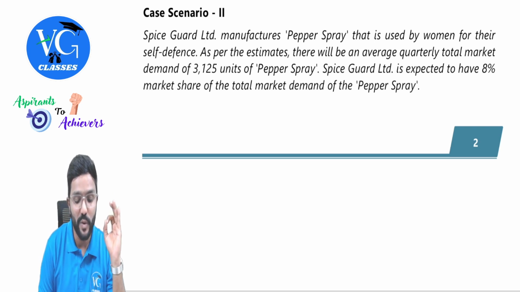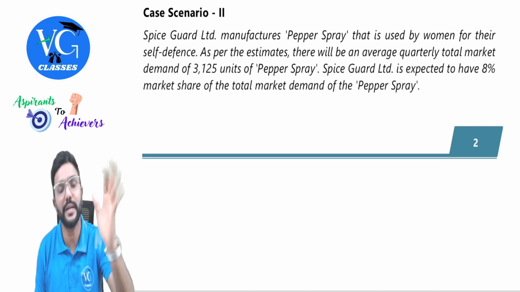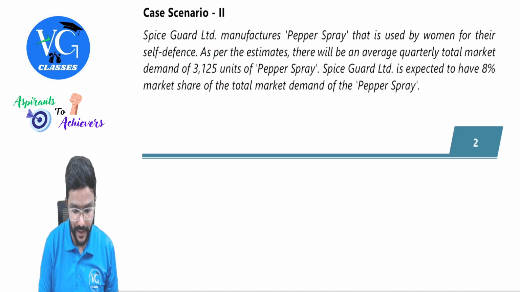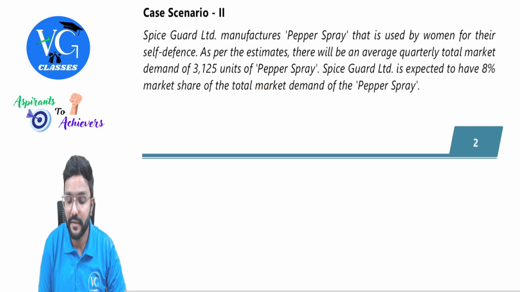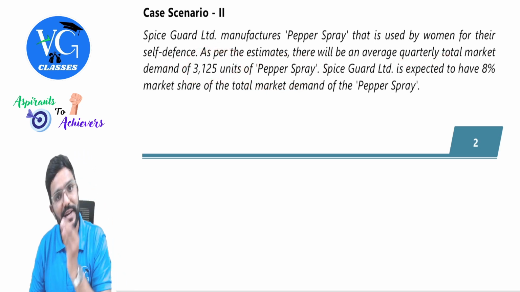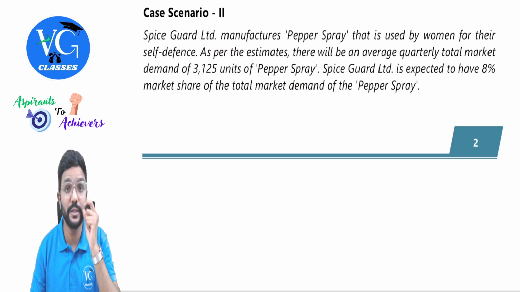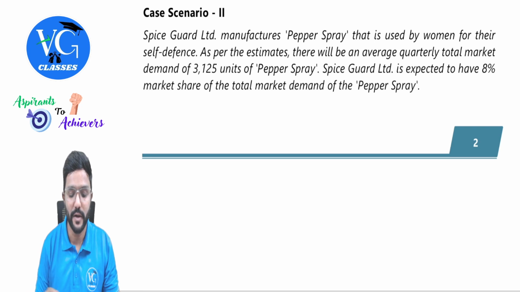Anyway, as per the estimate, there will be an average quarterly total market demand of 3,125 units of pepper spray. Guys, please be careful. This is the total market size of what? Pepper spray. But it is given quarterly. So what should I do to calculate annually? 3125 into 4. That will give us the annual total market for pepper spray.